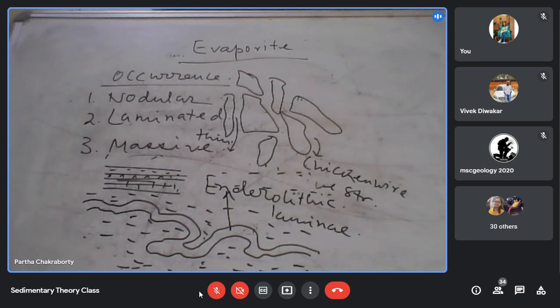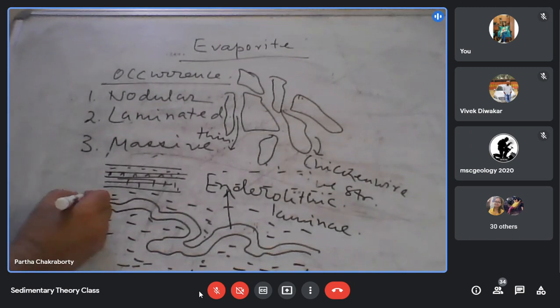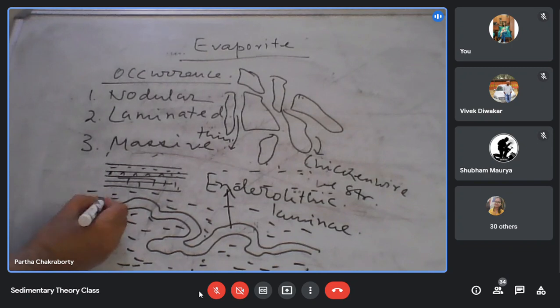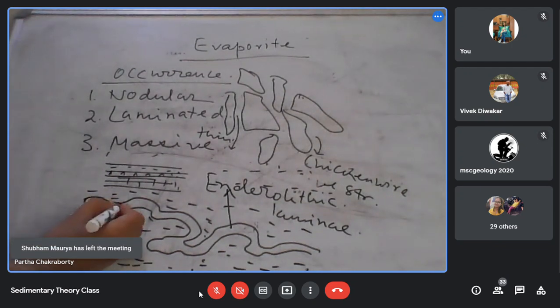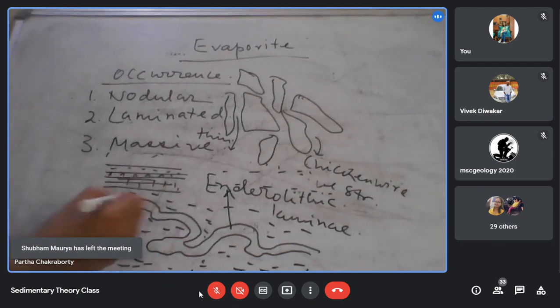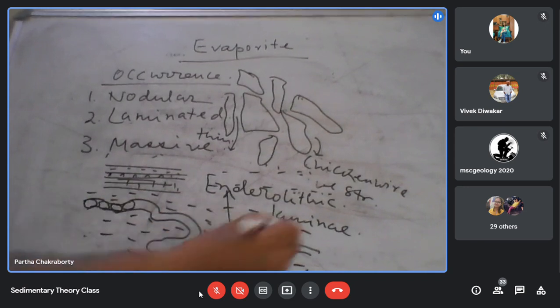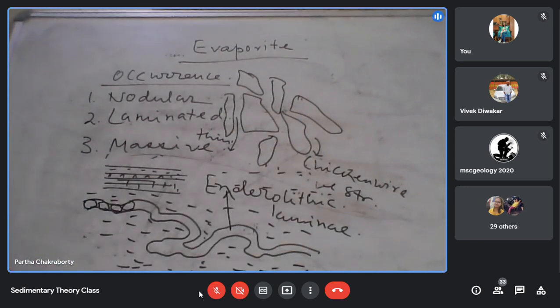When they studied this kind of laminae, they found that these laminae are basically forming by means of coalescing. So actually there are nodules, they are coalescing with one another and forming this kind of a lamina.